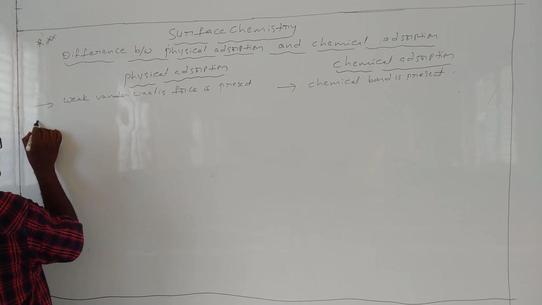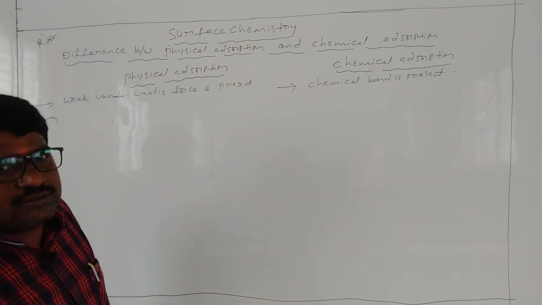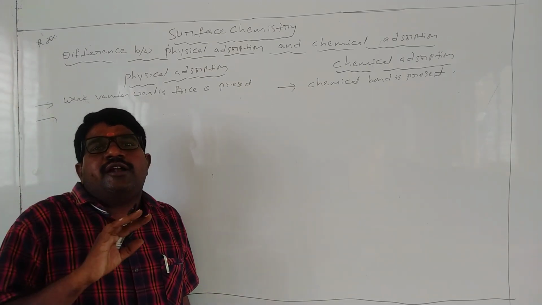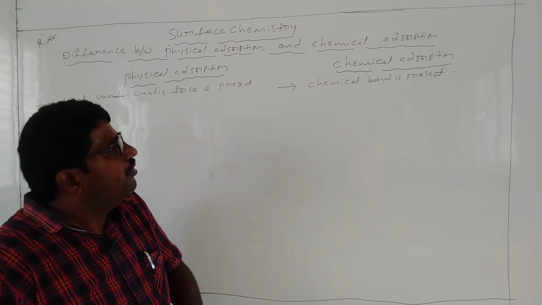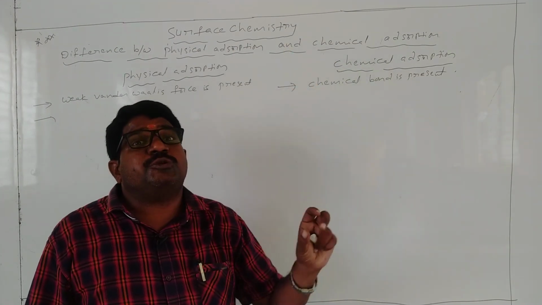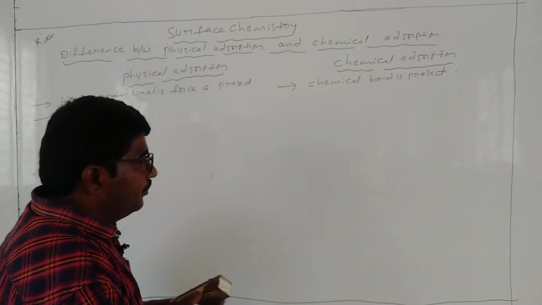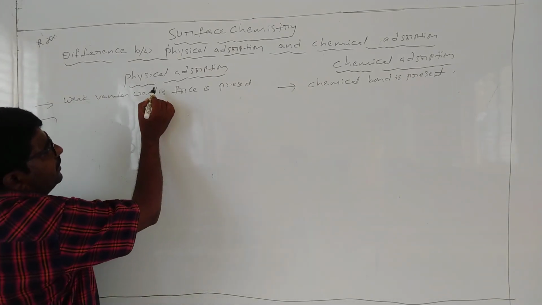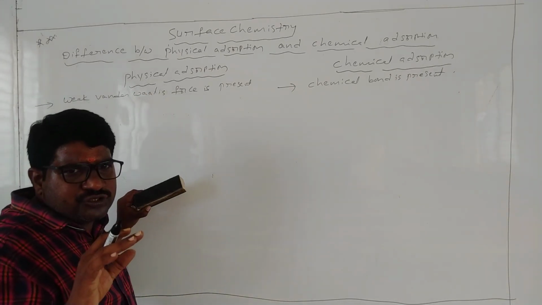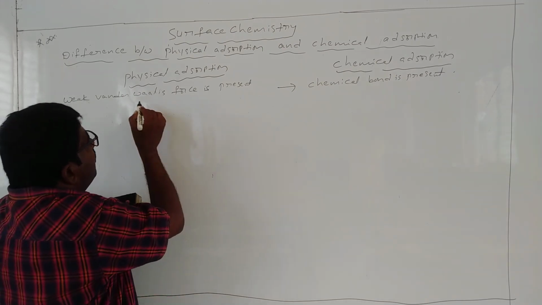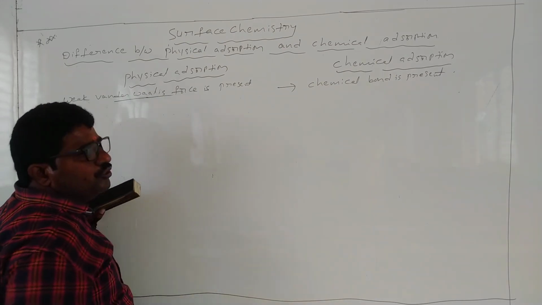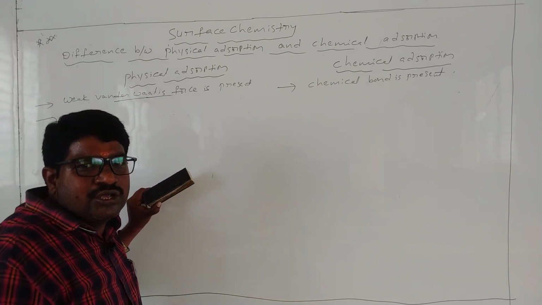Next, physical adsorption is not specific in nature, whereas chemical adsorption is specific in nature. Why? Because in physical adsorption there is a weak van der Waals force, and van der Waals force is universal.